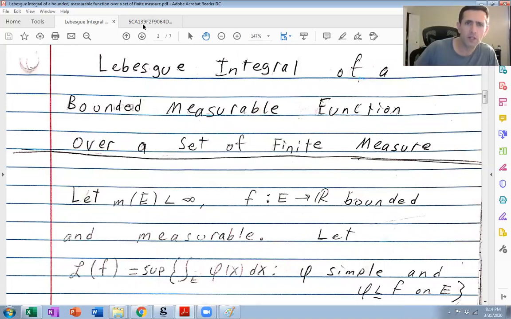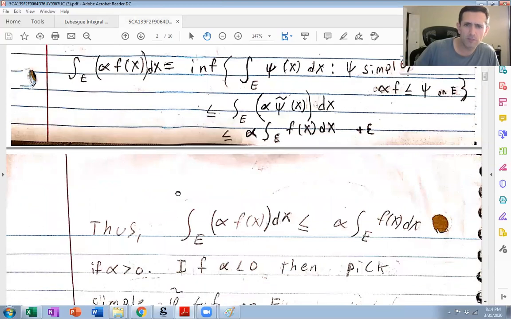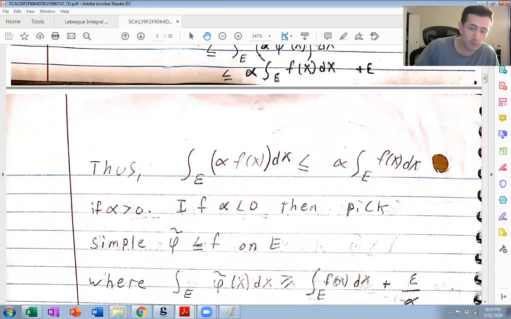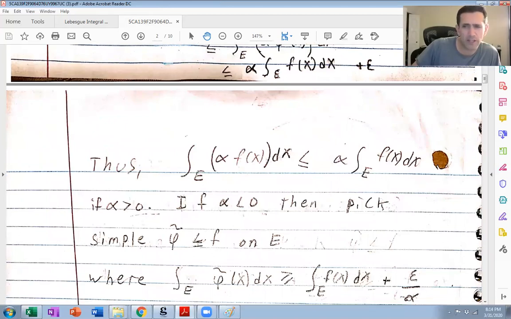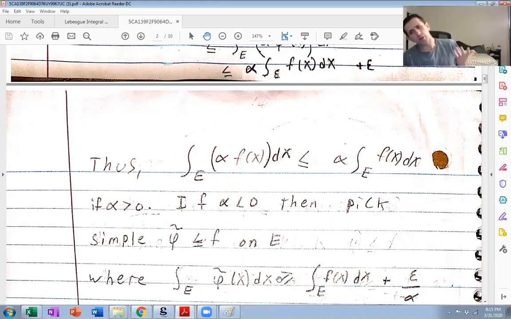So in particular, the Lebesgue integral is this supremum, and I add this negative number, negative because alpha is negative. It's no longer an upper bound for all these integrals. So pick one of these integrals that's larger than the supremum plus this negative number. Again, the supremum plus this negative number is no longer an upper bound, so I can pick an integral that's bigger than that.